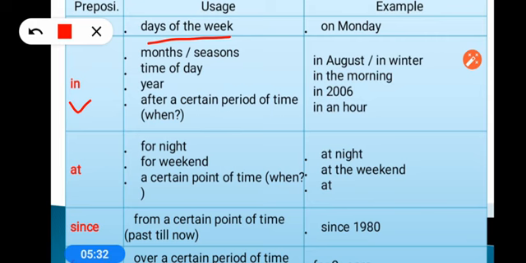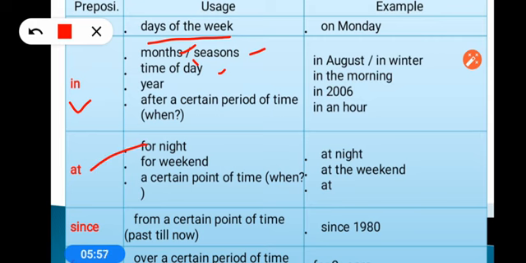In is used before names of months and seasons. Remember two words, month and season. Before month and season, in is used. Time of the day: there are three times of the day, morning, afternoon and evening. So in the morning, in the afternoon, in the evening. But for night we use at.